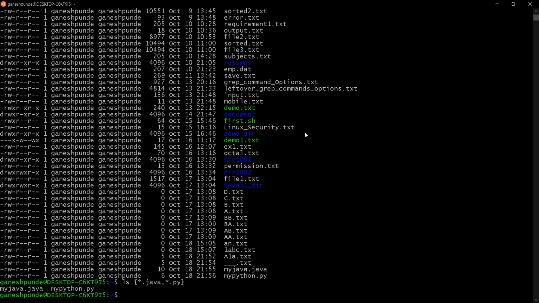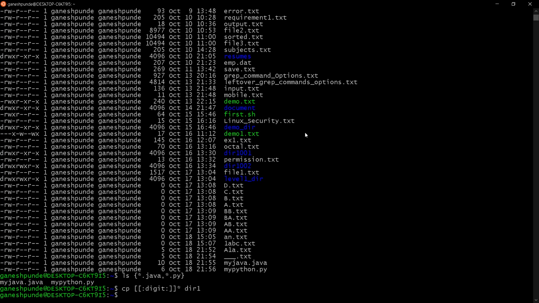Now if I want to copy the files that start with a digit and end with a character to dir1, I can use cp with the digit pattern and copy. Now if I want to see the content, I can say dir1.